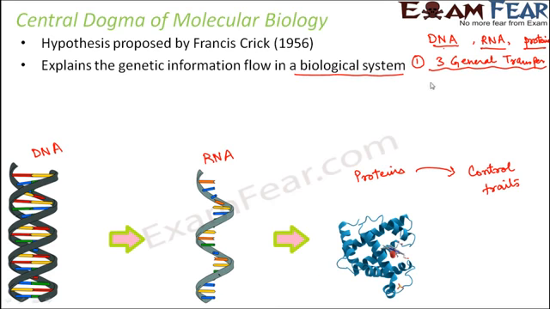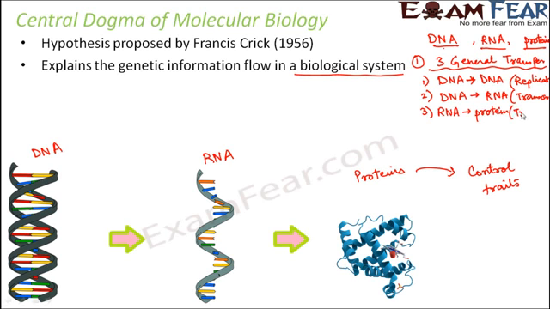So the three general transfers which take place are: first is DNA to DNA. What does that mean? DNA to DNA is nothing but replication, which we spoke about just now. So this is the process of replication. Next is DNA to RNA. That is what we are going to talk about now, that is transcription. And the third one is RNA to protein. That is known as translation. This also we will discuss after transcription. So these are the three general transfers which take place in most of the organisms.